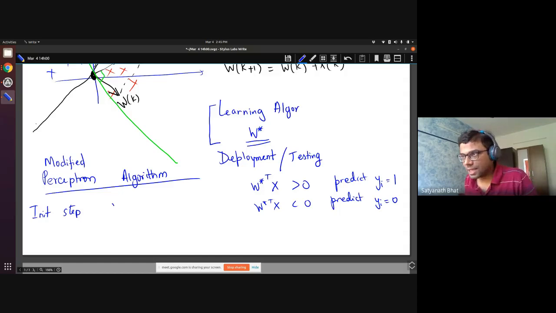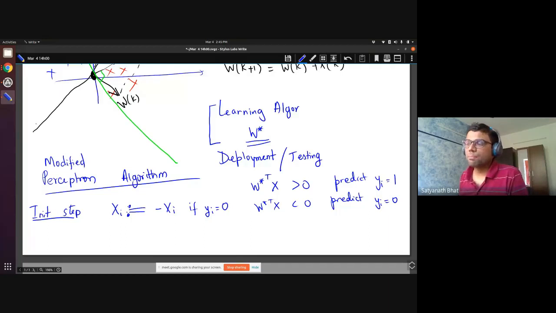So xi is going to be set to minus xi if yi is equal to 0. Okay, so this is the initialization step. I'm going to reflect every point that is of class 0 about the origin. I'm going to make it minus xi. This is a useful update.